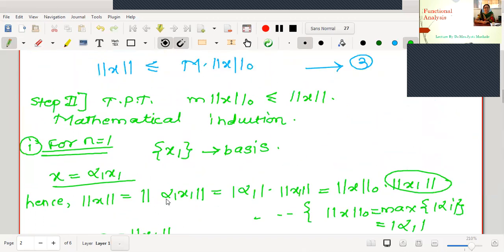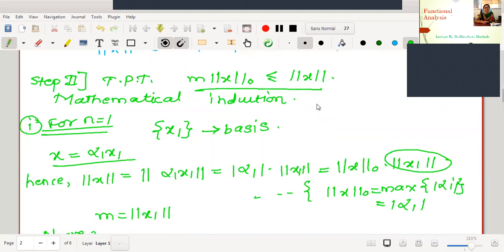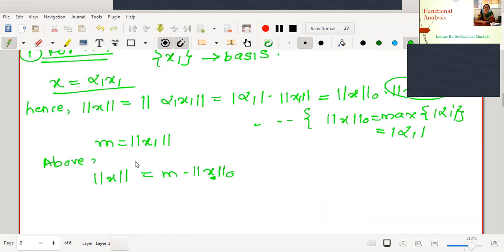Actually, we want to prove m into norm 0 of x is less than or equal to norm of x. Don't forget the result to prove. Here we got equality. M into norm 0 of x is equal to norm of x. That is, the left hand side is verified. Therefore, the result is true for n equal to 1.